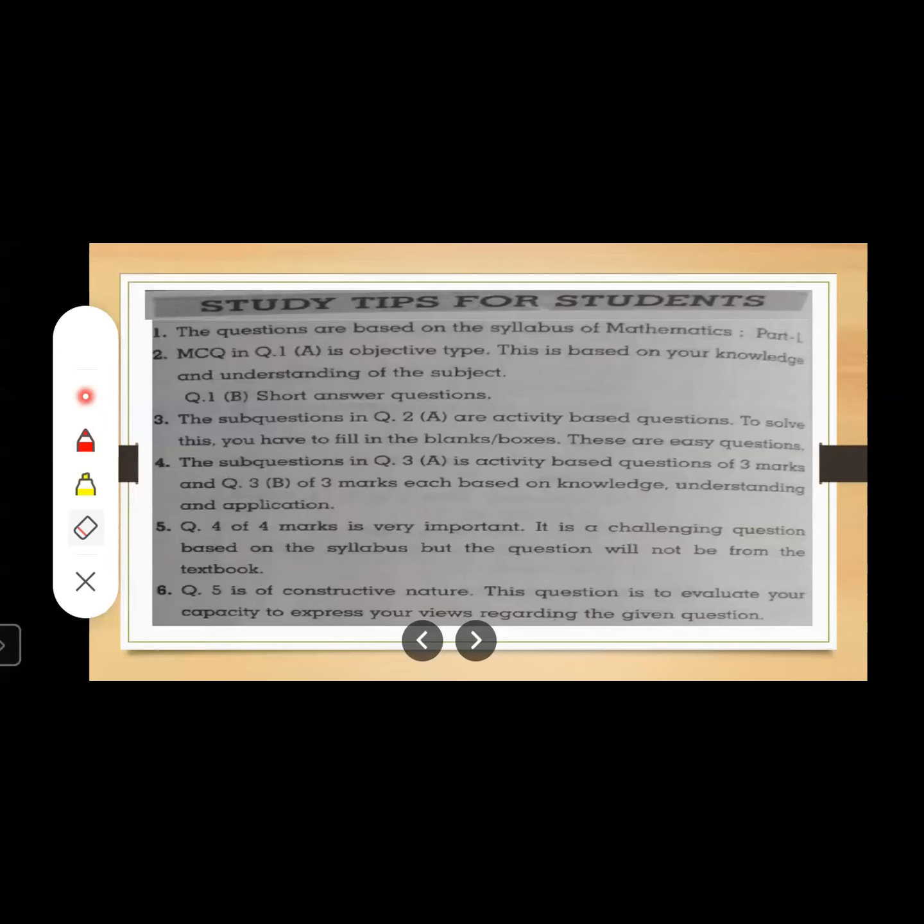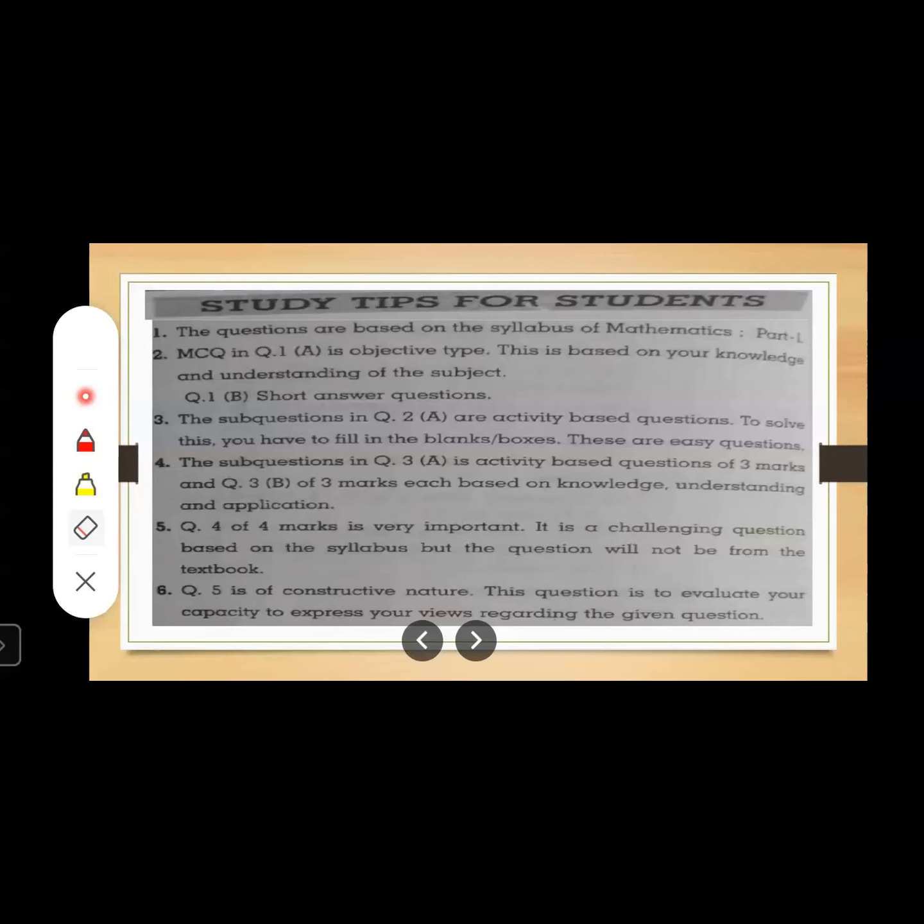Just now we have discussed that in question number 2A and question number 3A, there will be 2 activities. These activities are totally from the textbook itself. In algebra and geometry, there are a total of 33 activities. And in question number 2A and question number 3A, in algebra as well as in geometry, whichever activities are going to come in the exam, they are totally from the textbook itself. Question number 1, 2, and 3 are totally from the textbook.